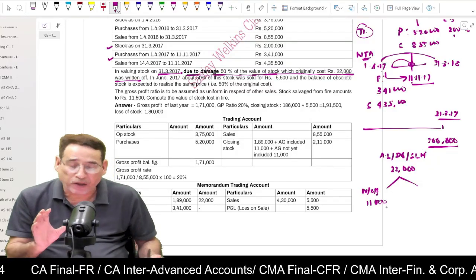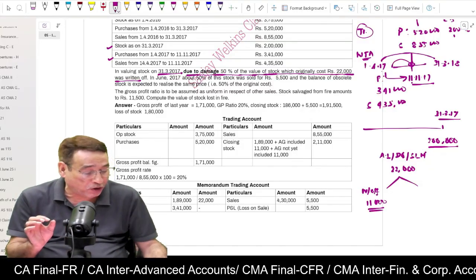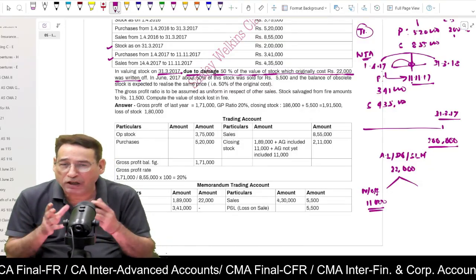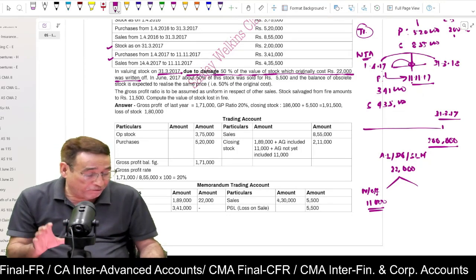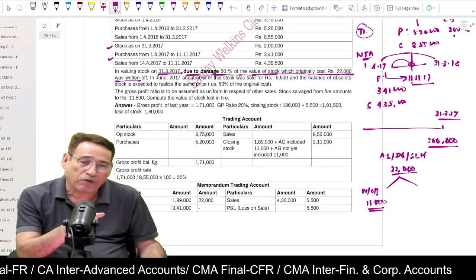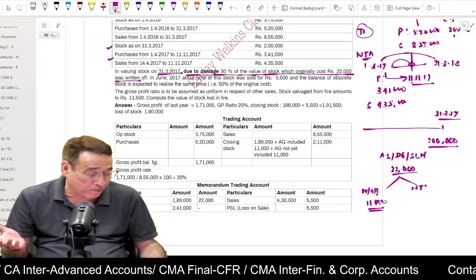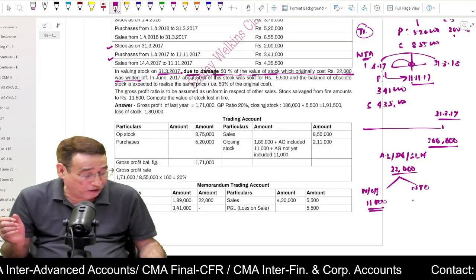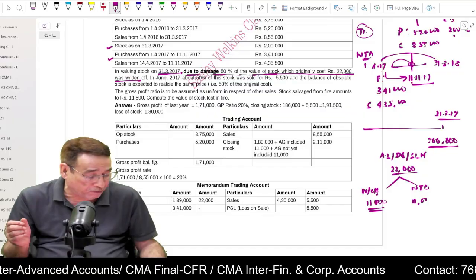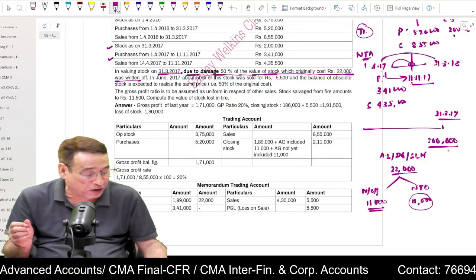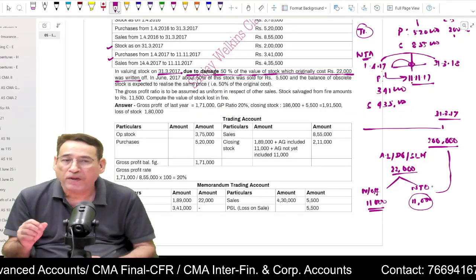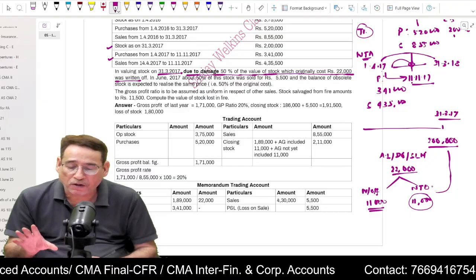Written off means this portion was not included while valuing the stock. So when it is stated that out of 22,000, 50% was written off, indirectly it means 50% is not written off. If 50% is not written off, it means this portion is already included in it. Is it clear to you or not?